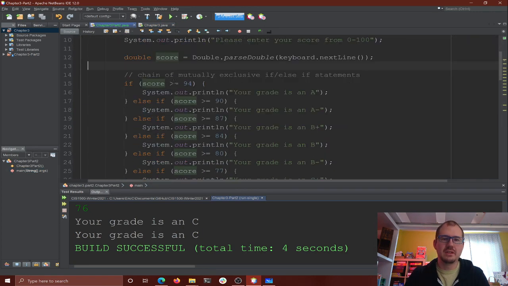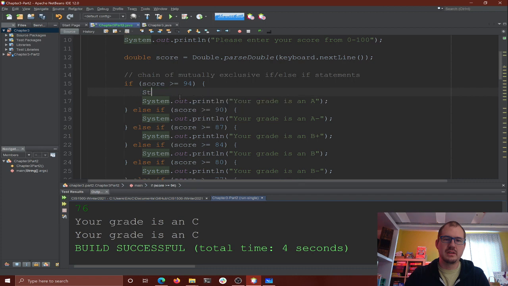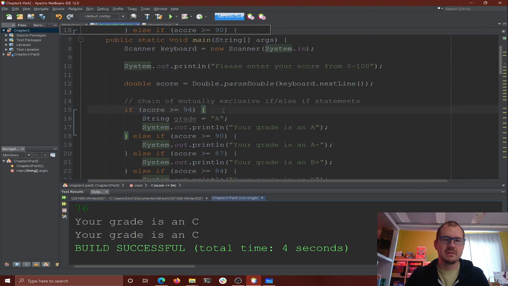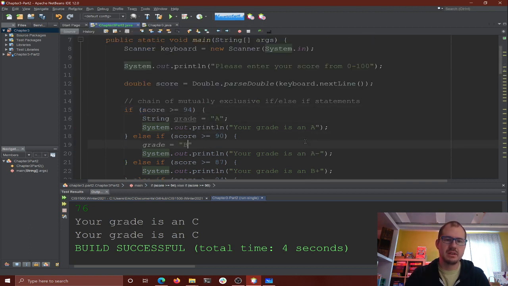Let's take a look at this one more time. Say I wanted to have a string for grade equals A inside of this if statement, and then later on each of these would assign grade. So down here I'd say grade equals B. But now Java's mad at me. It says it can't find symbol variable grade. Sorry, it's a bit of a mouthful. It doesn't know what grade is.